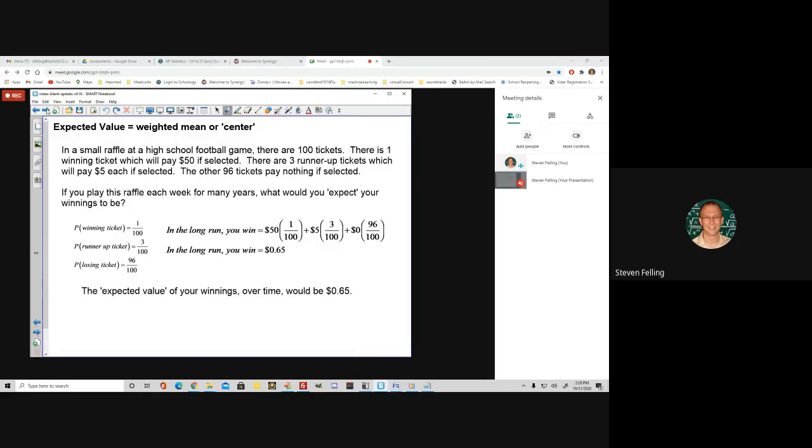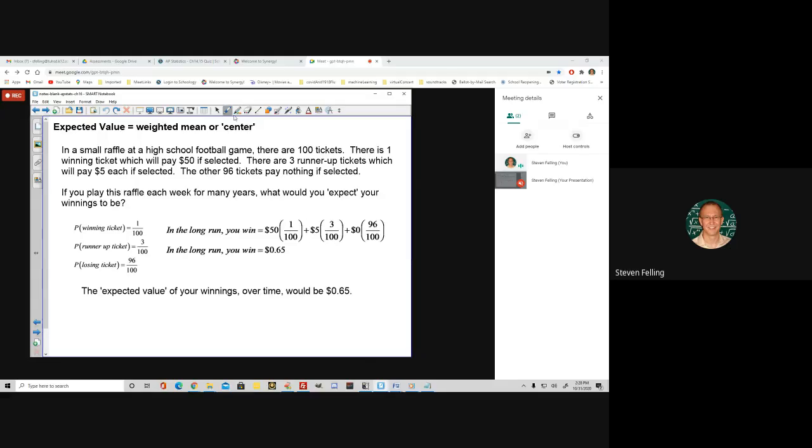What if we had a small raffle at a high school football game where there were just 100 tickets sold? One ticket was designated the winning ticket, so that one paid $50 if selected, and then there are 3 runner-up tickets that will pay $5 each. And then the other 96 tickets pay nothing. So those are losing tickets. So if you were to play this raffle every week for many years, what would you expect your winnings to be on average per week, right?